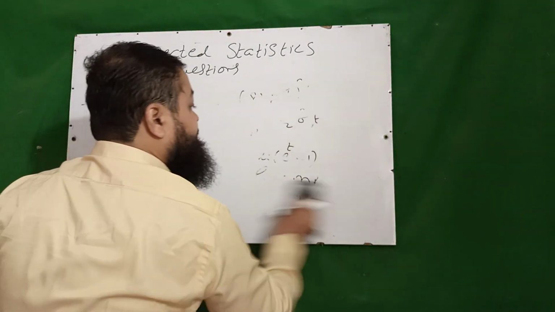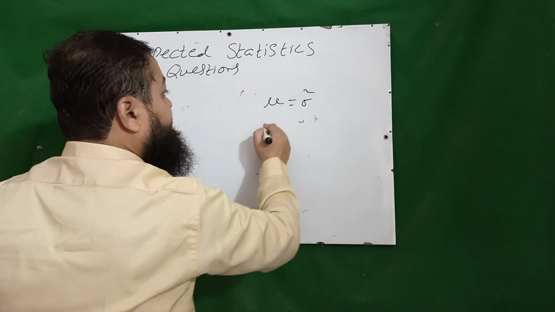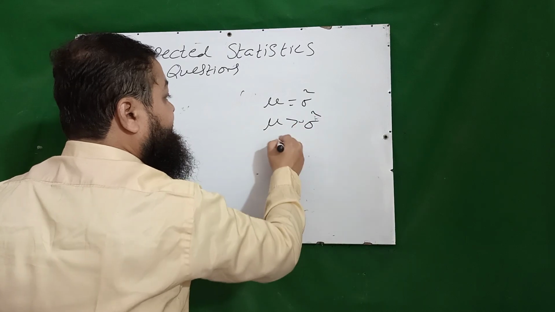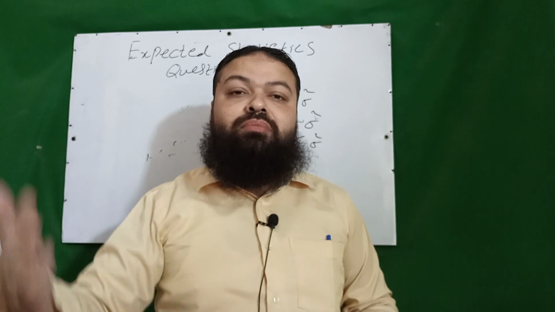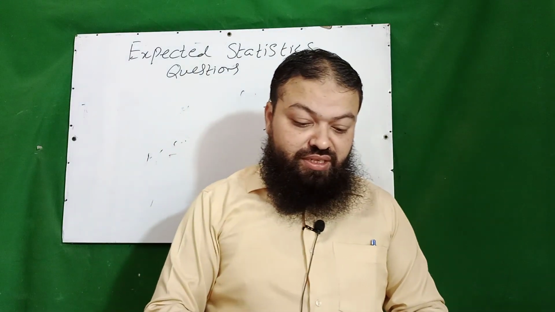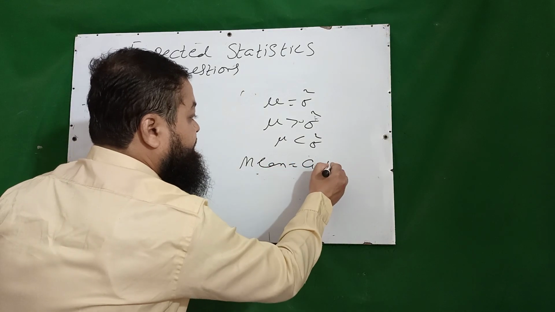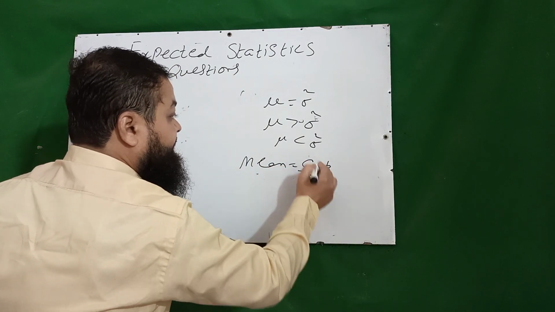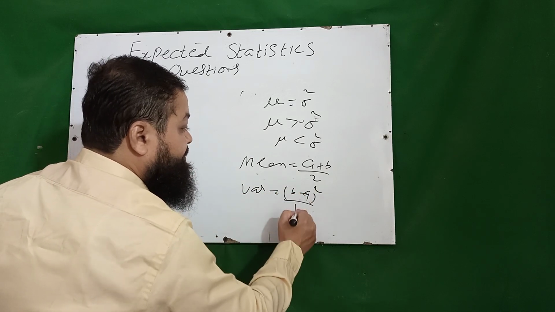In normal distribution, what is the relationship between mean and variance? Are they equal? You can say mean is greater than variance, mean is less than variance. There is no relationship between mean and variance in the normal distribution. In uniform distribution, a very important concept, mean is equal to a plus b over 2. It has two parameters a and b, and variance is equal to b minus a whole square over 12.